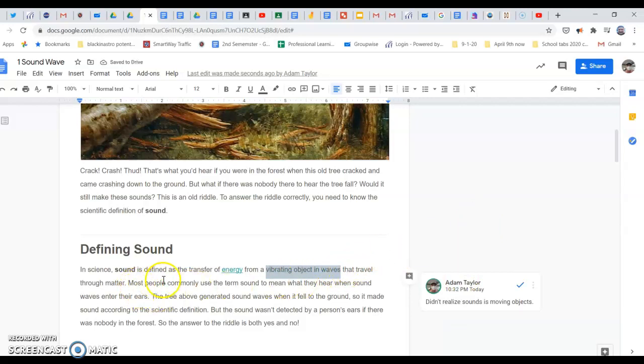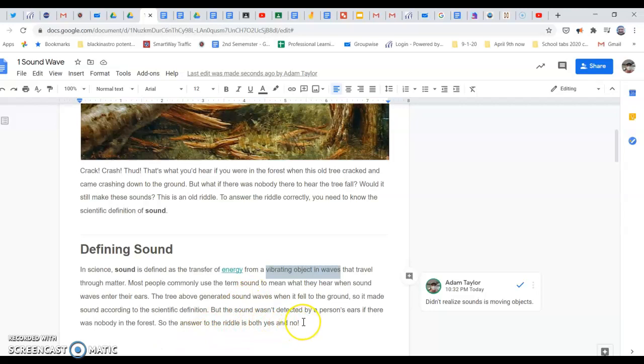That travel through matter. Most people commonly use the term sound to mean what they hear when sound waves enter their ears. The tree above generated sound waves when it fell to the ground, so it made a sound according to the scientific definition. But the sound wasn't detected by a person's ears if there was nobody in the forest. So the answer to the riddle is both yes and no.